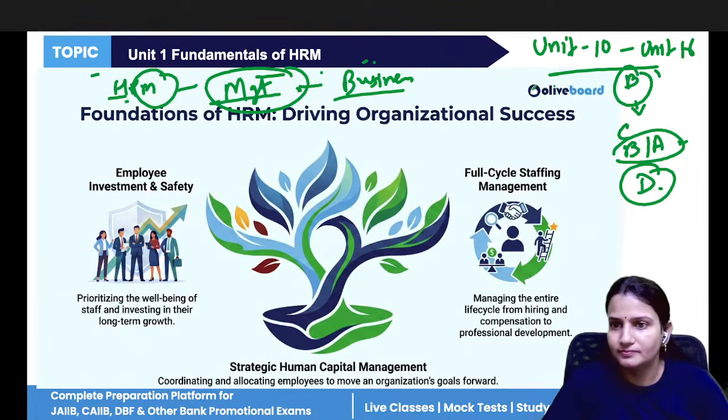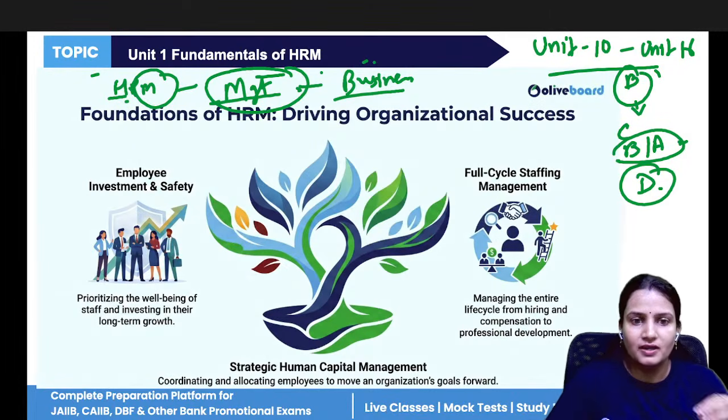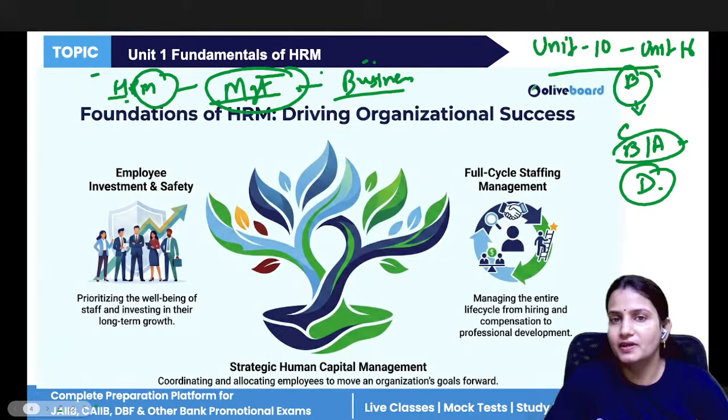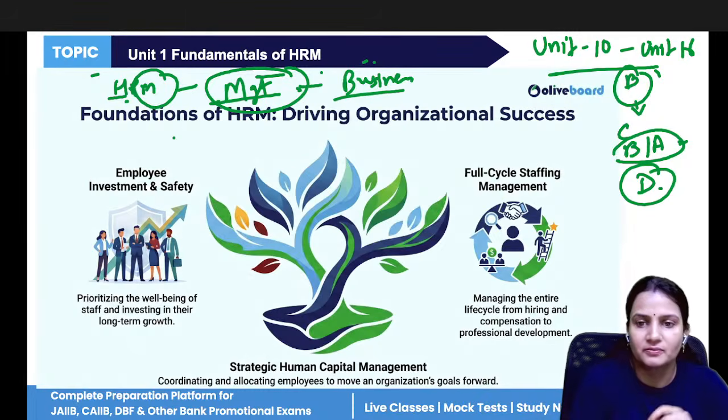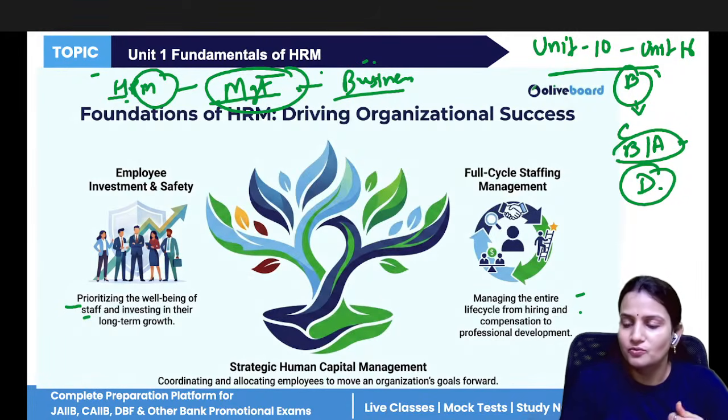Now, driving organizational success. Here is the employee investment. If the company has invested in employees, are the employees bringing positive aspects to the company, are they bringing profitability to the company or not? Prioritizing the well-being of the staff: if you motivate your staff, then only they will do much better for your company. So how to manage them? How to manage from the hiring process till the final compensation that the company is giving to them. That is what managing human resource is.